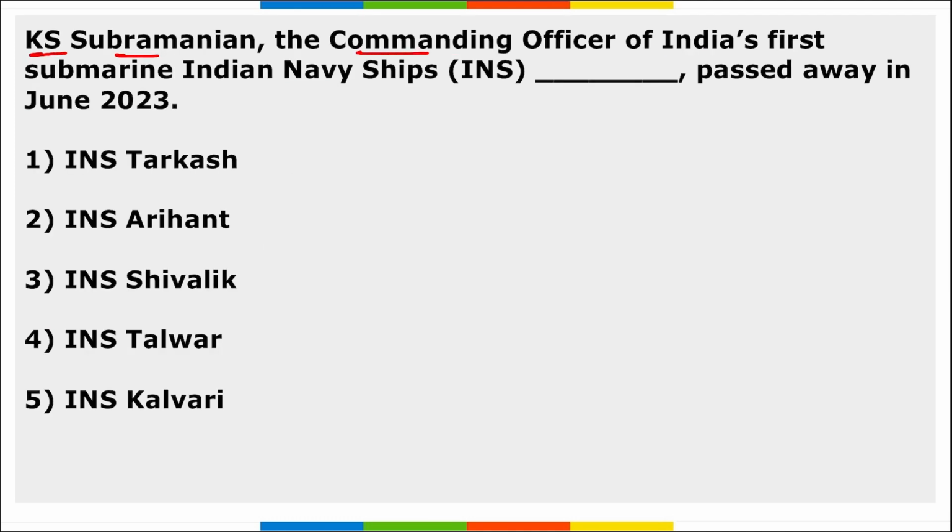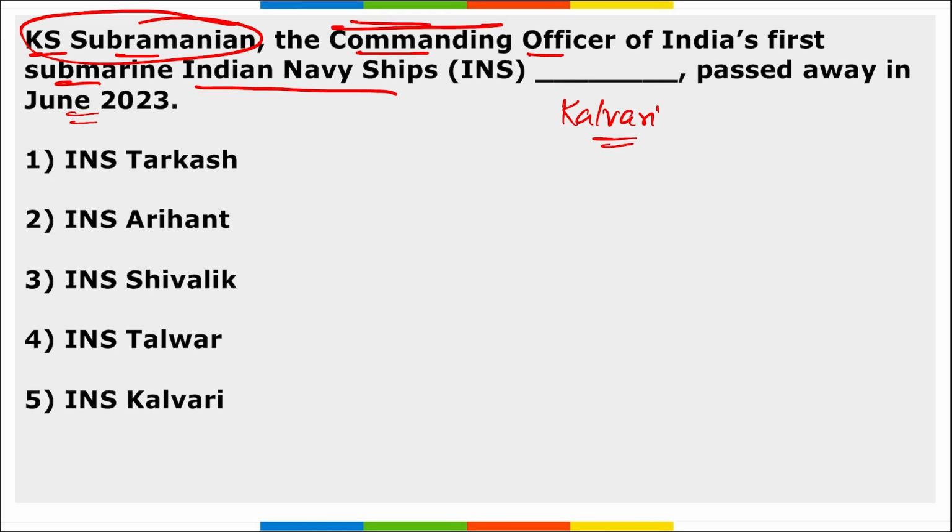Next, K.S. Subramaniam, the commanding officer of India's first submarine INS Kalvari, recently passed away in June 2023. I repeat, K.S. Subramaniam, the commanding officer of India's first submarine, Indian Naval Ship Kalvari, has recently passed away in June 2023. So option 5 is right here, INS Kalvari.